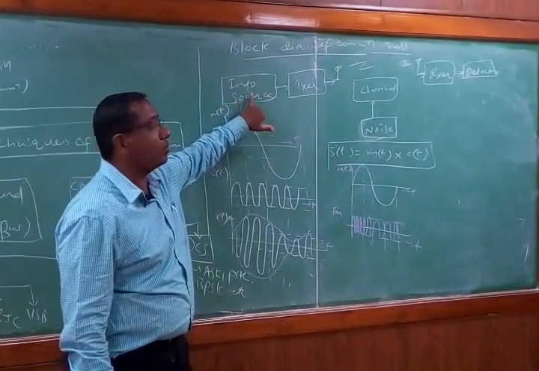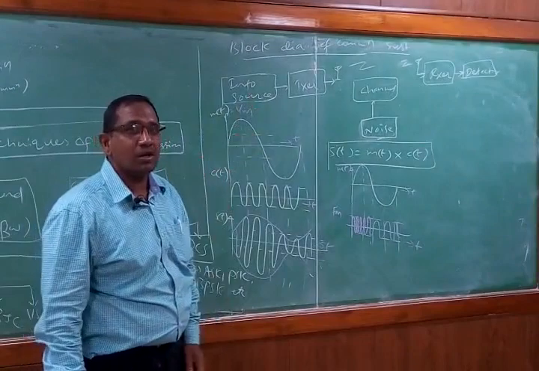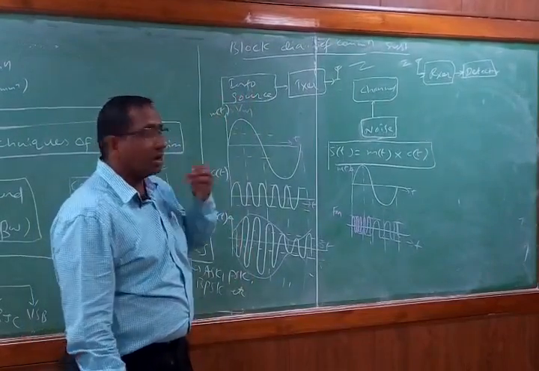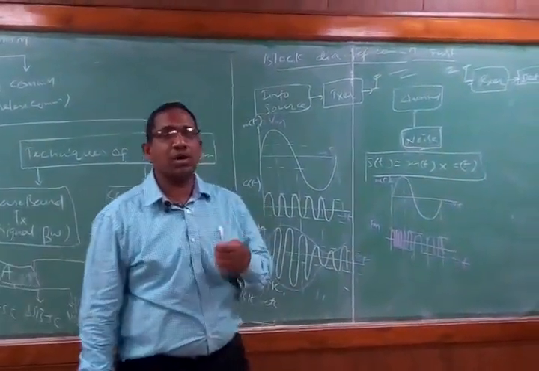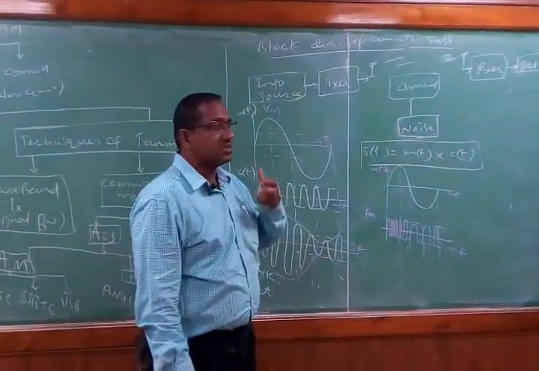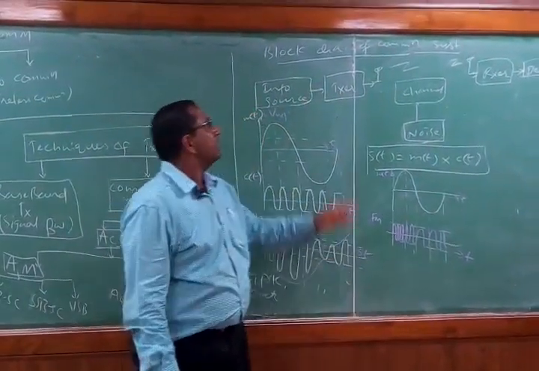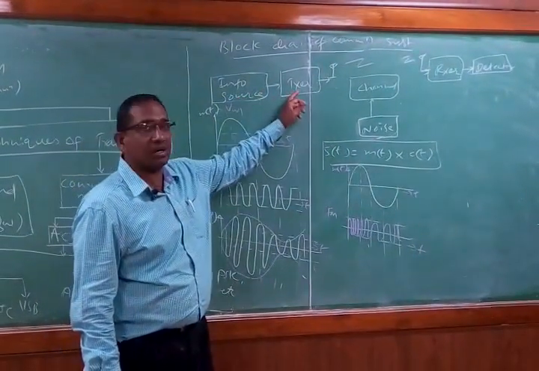For example, human voice wants to get transmitted. Say my voice wants to get transmitted in the wireless medium. Now my voice is the information source. My voice is acoustic in nature. This acoustic voice cannot be transmitted to a longer distance. That is why this acoustic signal has to be converted into an electrical signal.